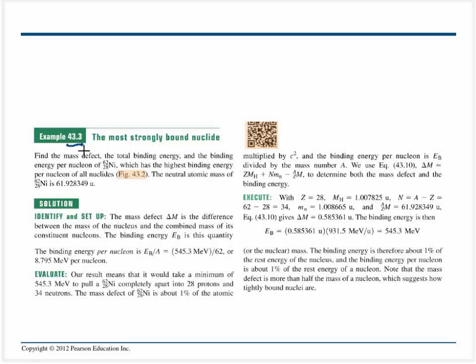So a quick look at example 43.3, and this is taking a closer look at nickel, the most strongly bound nuclei. So nickel is 62 28 Ni, and it has an atomic mass of 61.928 and so on U. And we can calculate the binding energy pretty straightforwardly. We know that Z is going to be 28. That's that number right over there. We have the mass of the hydrogen, and we know that there are going to be 34 neutrons, and that's just A minus Z, so 62 minus 28. The neutrons have a slightly different mass, and we were given the mass of nickel.